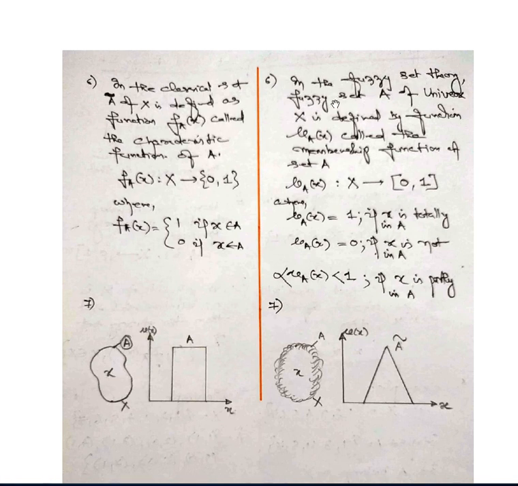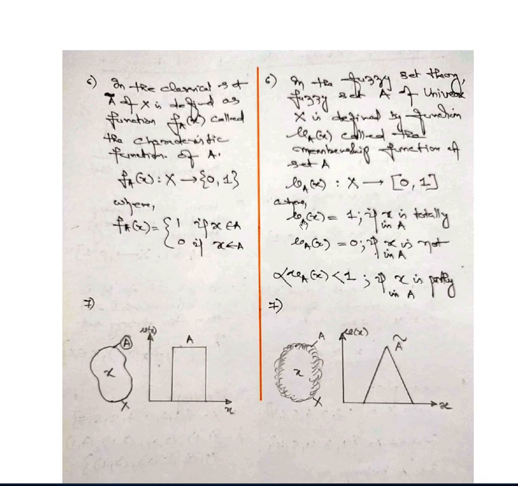In fuzzy set theory, the fuzzy set A of the universal set X is defined by a function mu A of x, called the membership function of A, where mu A of x ranges over the interval 0 to 1.